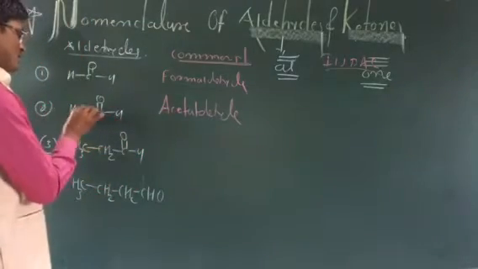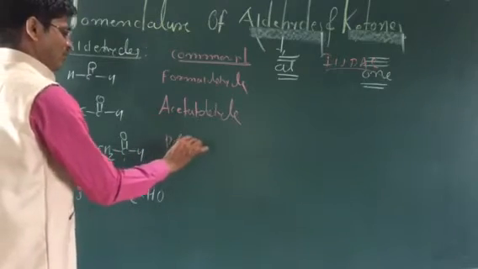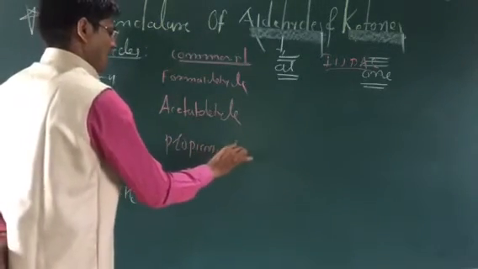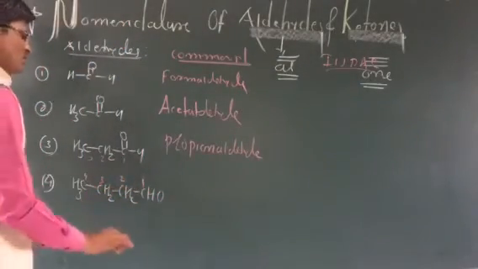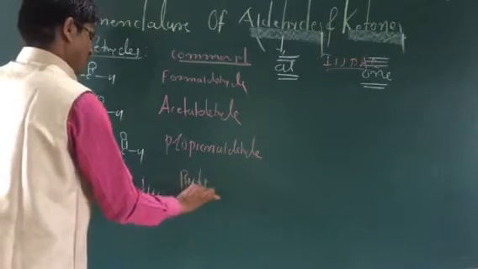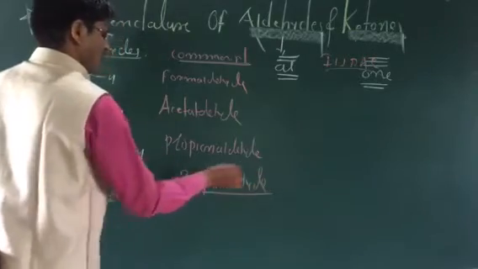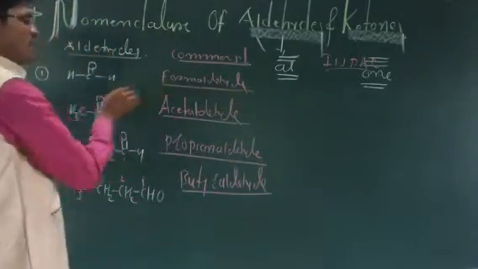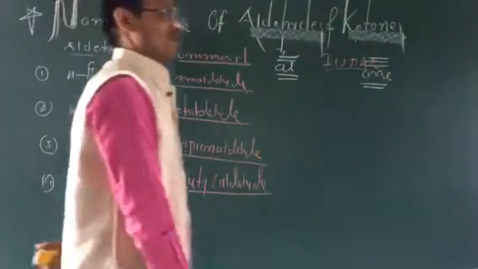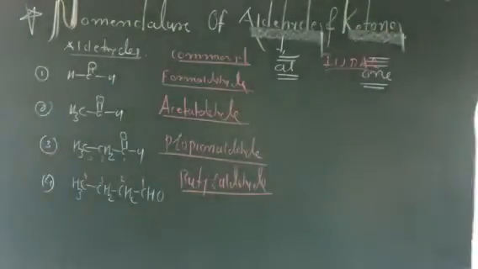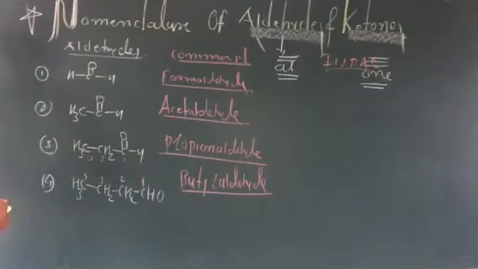Acetaldehyde has 2 carbon atoms. With 3 carbon atoms the name is propionaldehyde. With 4 carbon atoms, counting 1, 2, 3, 4, it is butyraldehyde. So the common names are: formaldehyde for 1 carbon, acetaldehyde for 2 carbons, propionaldehyde for 3 carbons, and butyraldehyde for 4 carbons. If 5 carbon atoms are present, it is n-valeraldehyde.